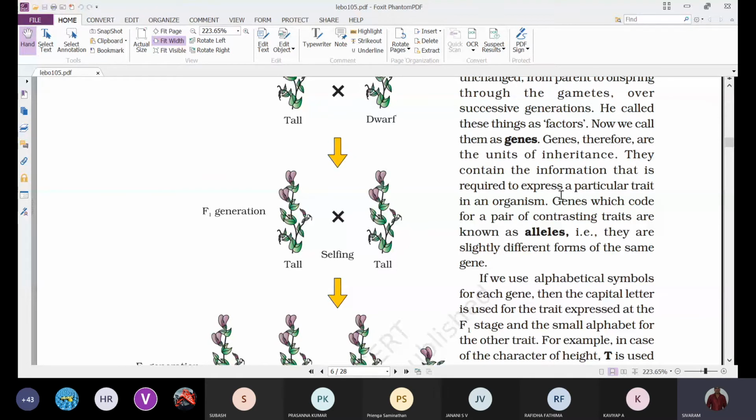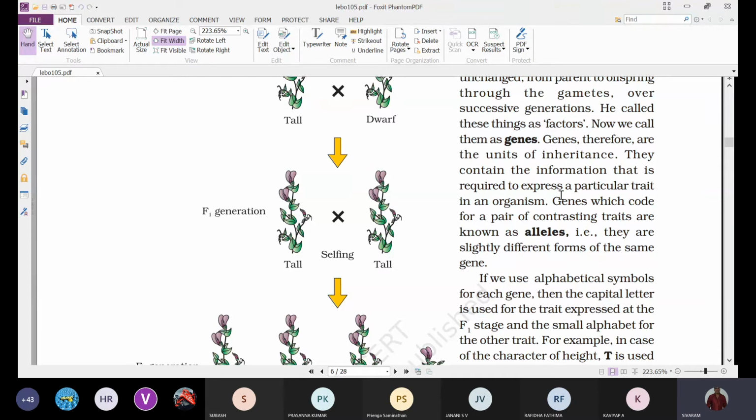So these two genes representing two contrasting traits are called alleles. They are almost the same but with a slight difference. That's why one shows tallness and one shows dwarfness, one shows a violet flower and one shows a white flower. So there is a slight variation in that.